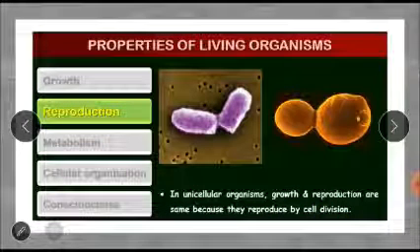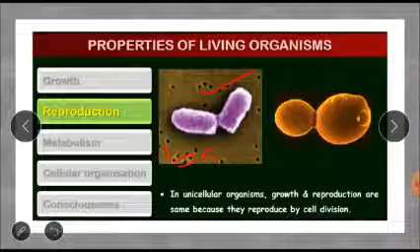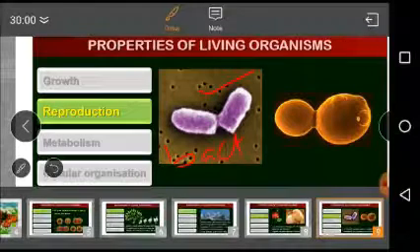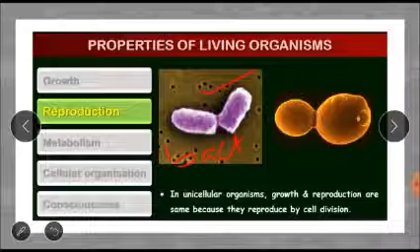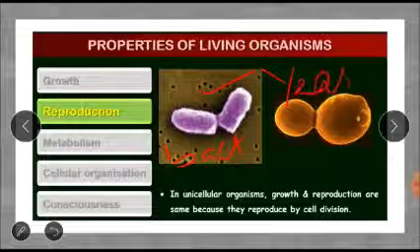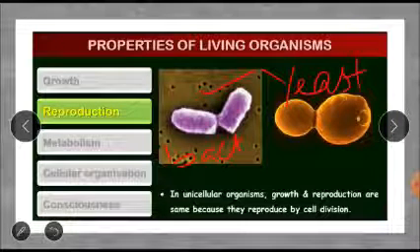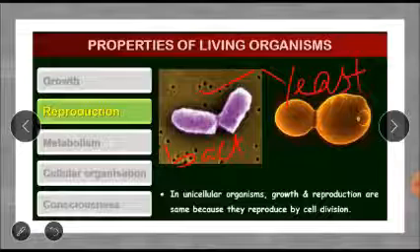Now, if we are talking about unicellular organisms, which are the unicellular organisms? You can take bacteria, or you can take fungi, for example yeast. All these are unicellular organisms.